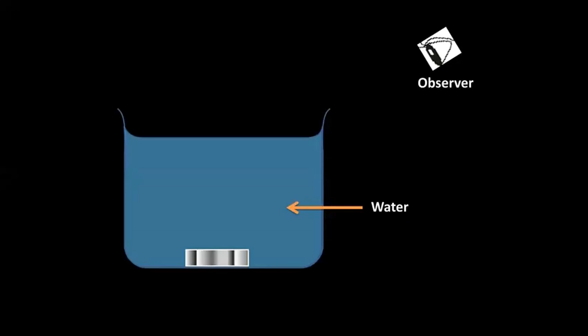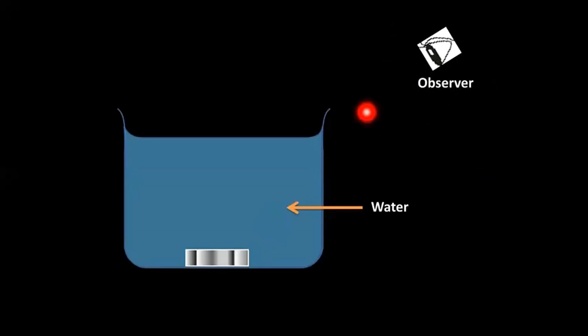I take a beaker, I fill this beaker with water, and there is an observer who is observing what is happening inside the beaker. At the bottom of the beaker, I place a coin. So there is a coin inside the beaker which is full of water, and from outside there is an observer who is observing the coin.